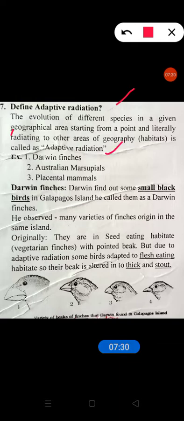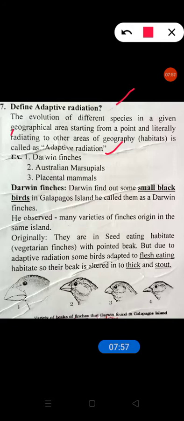I will give you a simple example. Suppose in India one person is a vegetarian by birth. But he migrates for job purposes to another country, where vegetarian food is not available. Only non-veg is available. What is his option?